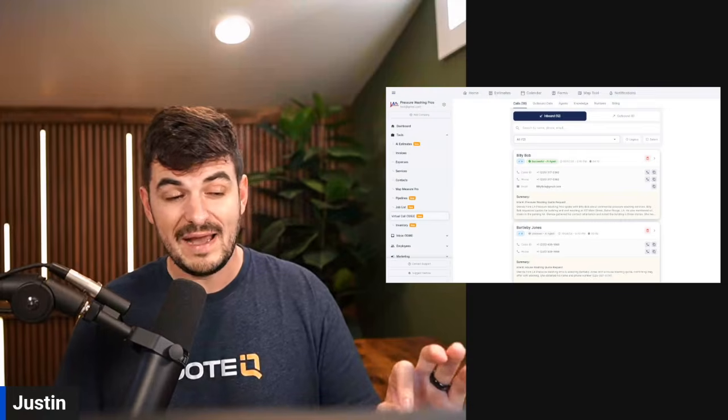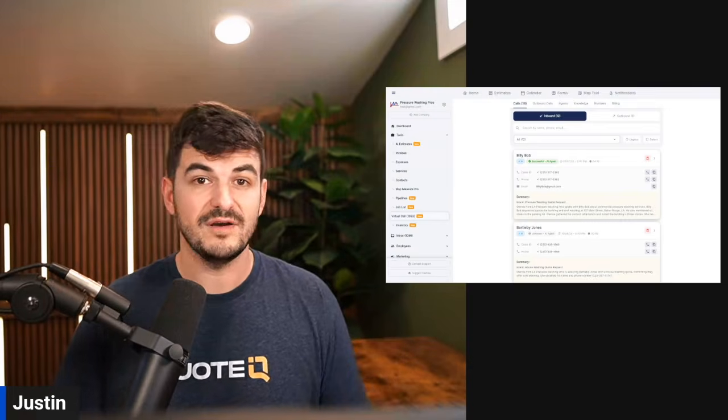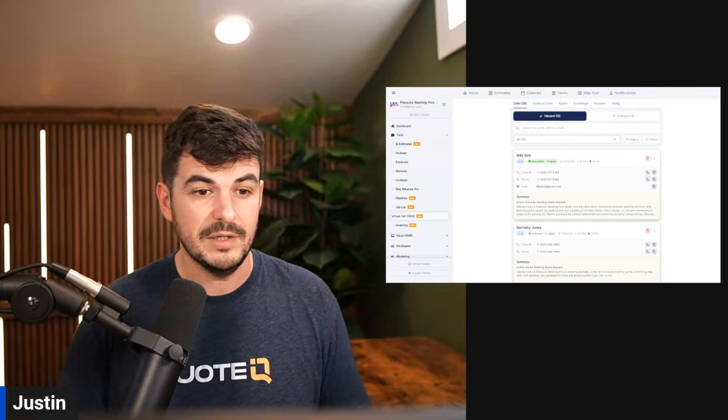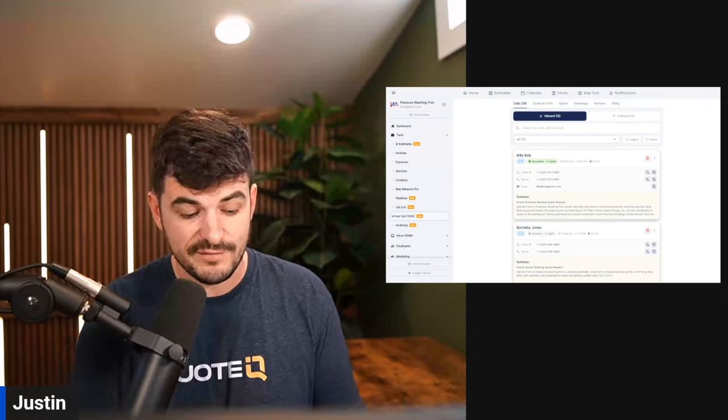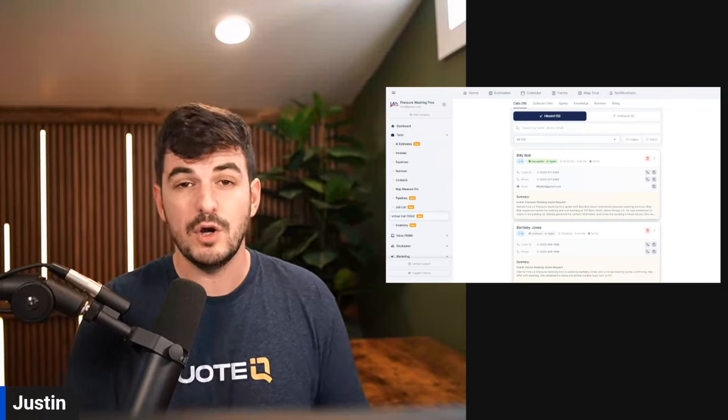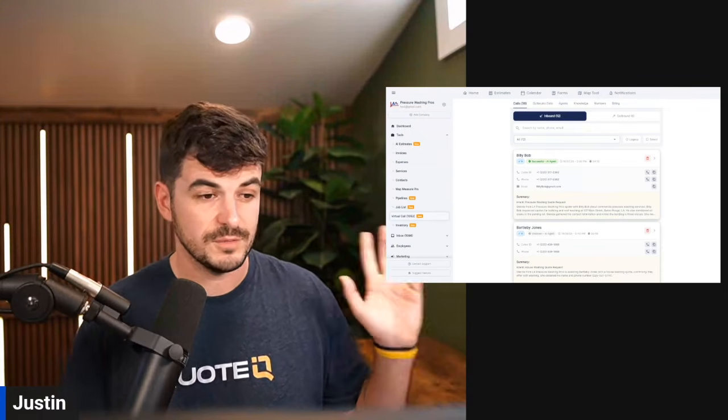The cool thing about the AI outbound as well is you can select groups of people that it goes out to depending upon a couple of different factors. Maybe the last time you serviced them, if you've invoiced them, if they have an open estimate, or you just select all of your customers and send it out that way.